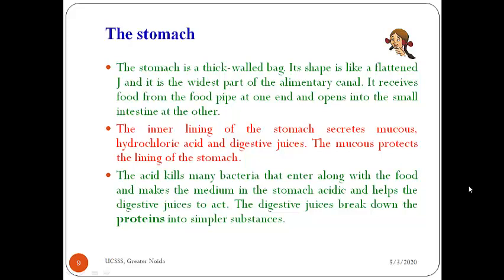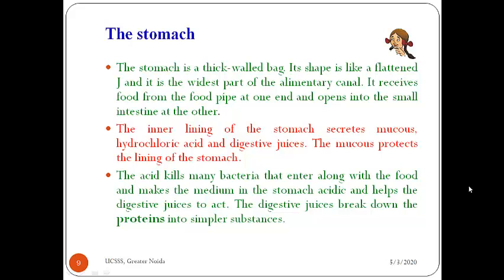It kills many bacteria that enter along with the food and makes the acidic medium that helps in the digestion of the food, that helps the digestive juices to act. And digestive juices, what does it do? It breaks down protein into simpler substances. So keep it in mind, in the stomach, which component of food is digested? Protein is digested. So the stomach is a J-shaped structure.